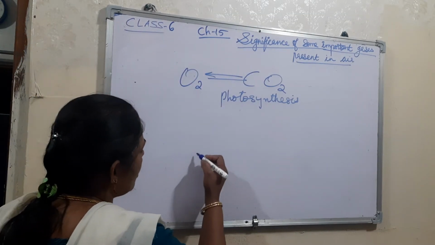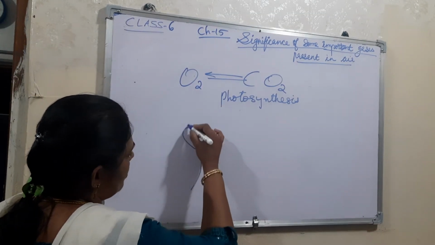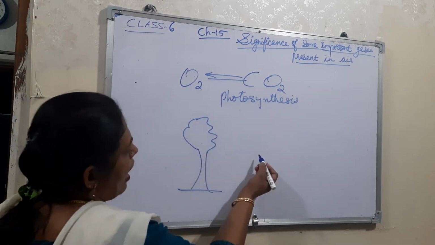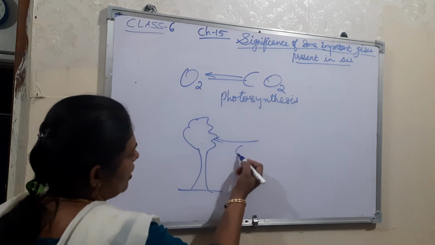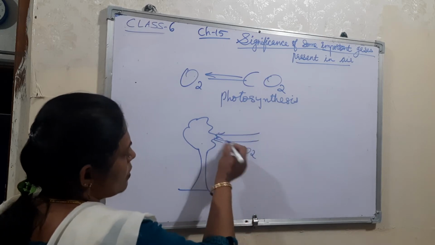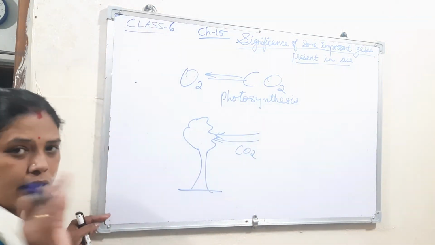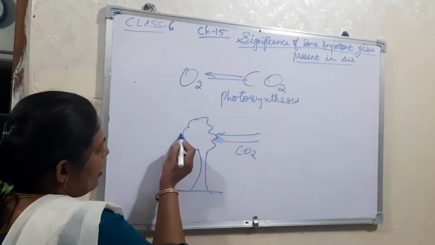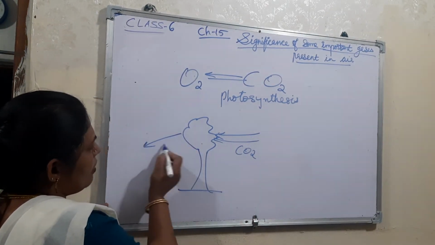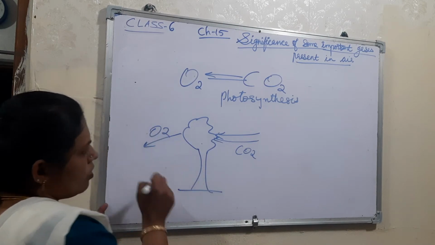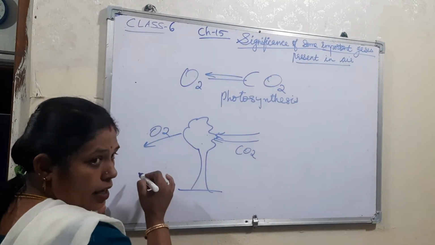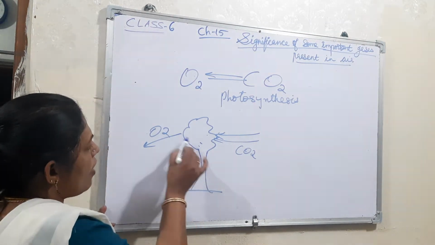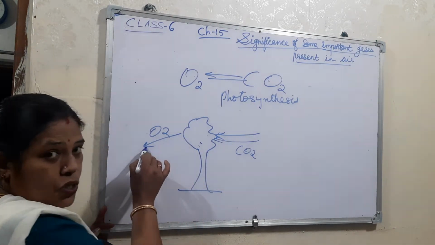So how is this possible? See, this is a tree, and this tree absorbs carbon dioxide from the atmosphere, making food through photosynthesis. In return it releases oxygen.